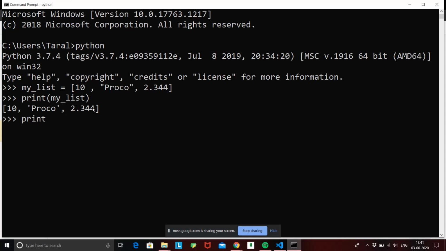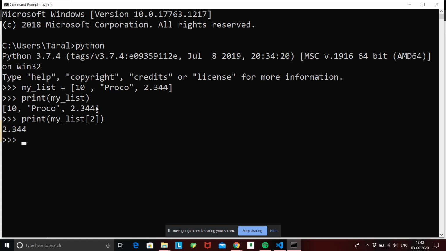We can have indexing on it, that is print my list. Suppose I want the second element. Alright, so it will give me a floating point number. Again, remember that indexing in Python starts with 0. So this 10 value is at position number 0, proco is at position number 1, and 2.344 is at